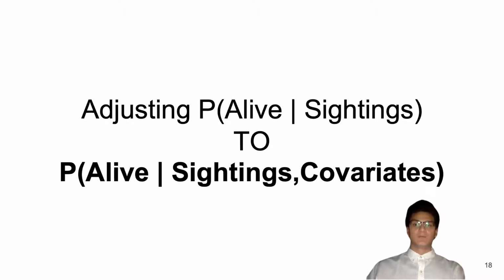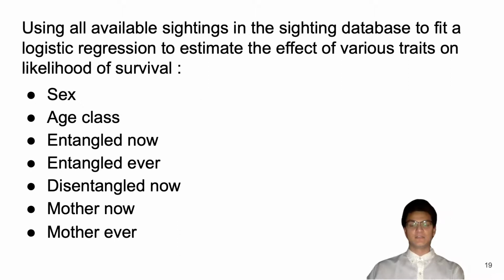So finally, we incorporate covariate data into the adjusted probability of being alive using a maximum likelihood approach. Specifically, what we do is that we fit various covariate variables that we believe to significantly impact likelihood of survival for individuals. We use all 70,000 sightings from the sighting database, and we try and estimate the effects of each variable on likelihood of survival using logistic regression. What we do specifically is that from that logistic regression, we get the coefficients of those variables, and then we use those to either increase or decrease the probability of alive from the sighting, estimated probability of alive given sightings.